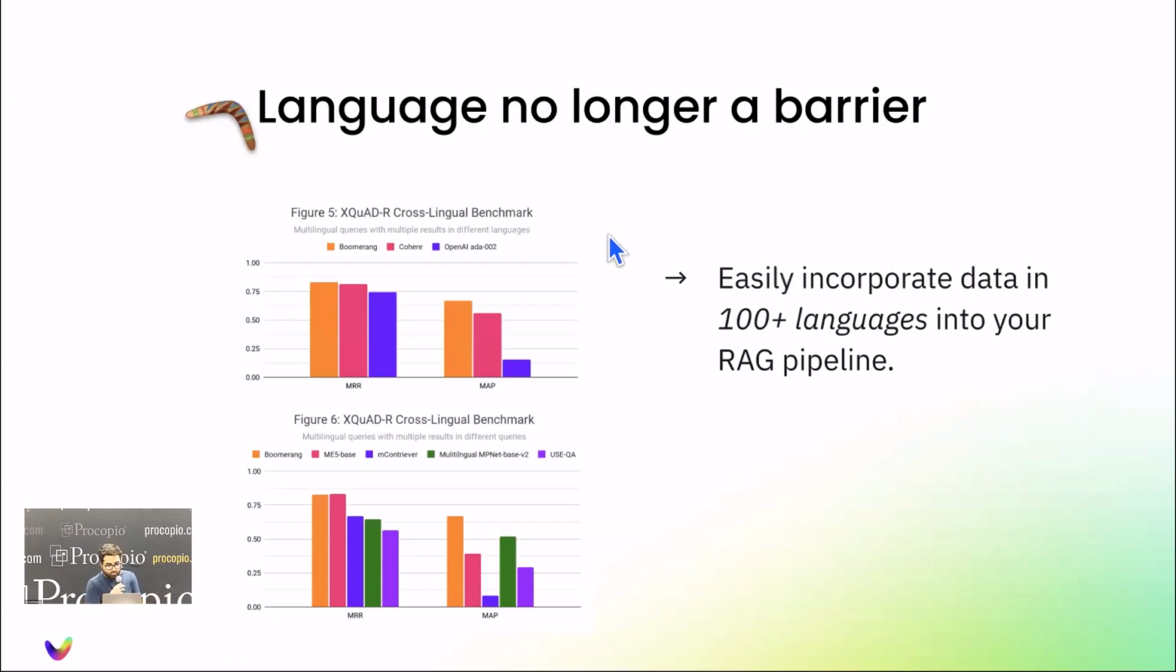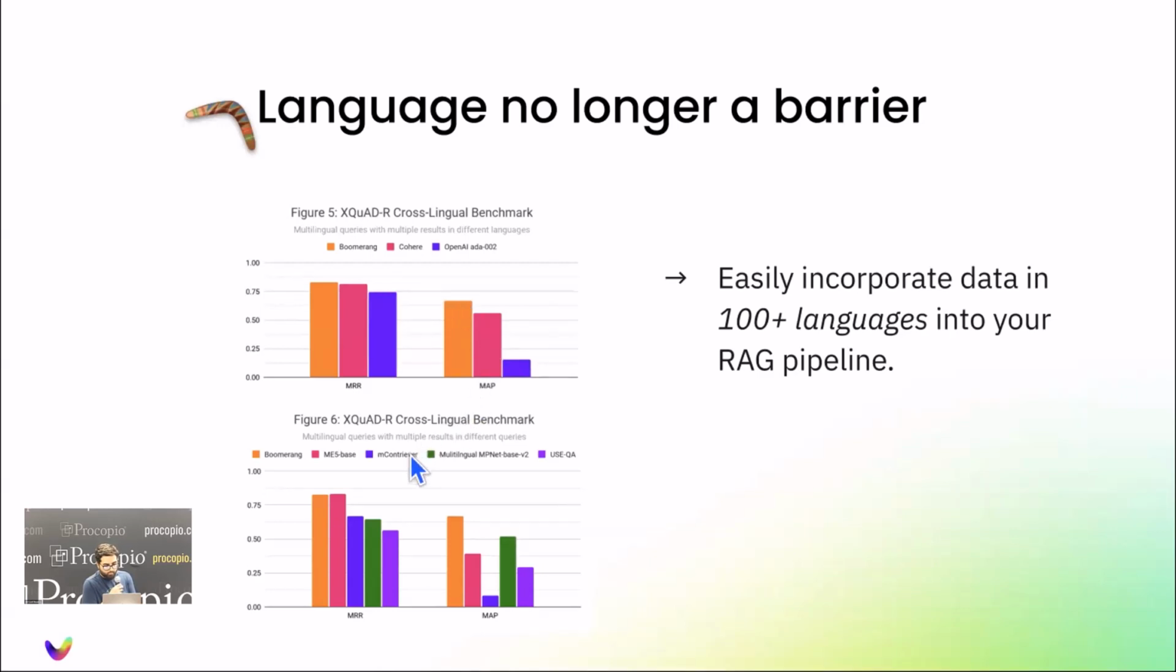And actually on multilingual performance, we also beat Cohere and OpenAI. So orange is Boomerang, pink is Cohere, purple is OpenAI. And this is a cross-lingual benchmark where, as you can see, our model is performing better than Cohere and OpenAI.